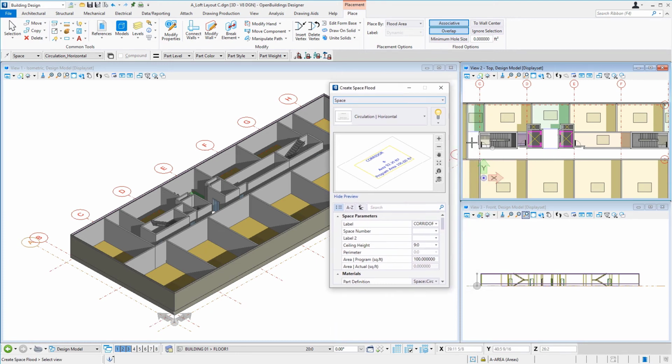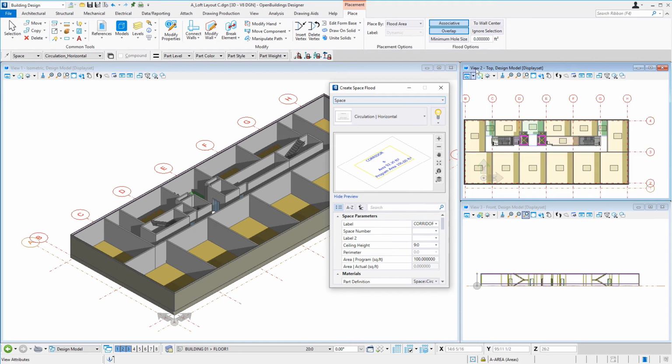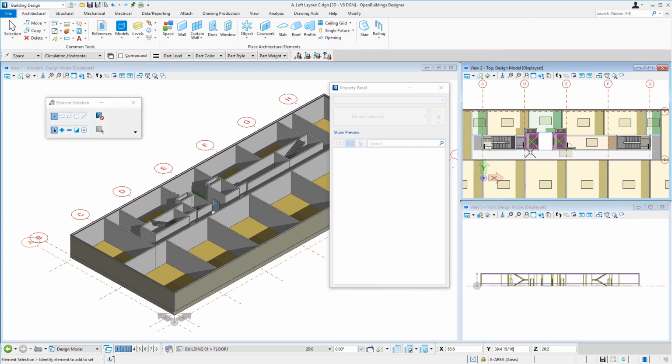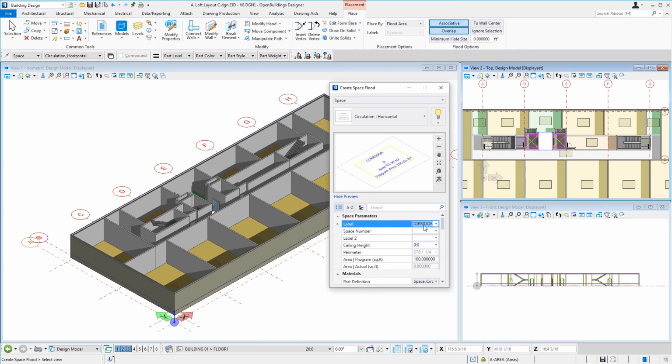Again, you want to make sure that entire corridor is visible in your view so that it can flood it. And we'll just data point in that area, data point to accept, and right click to reset. And then we'll just do the last one, which will be the lift lobby.